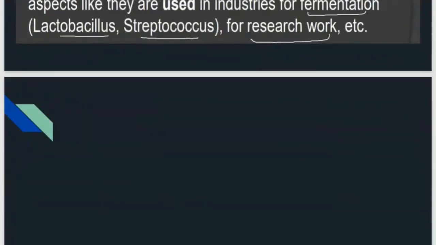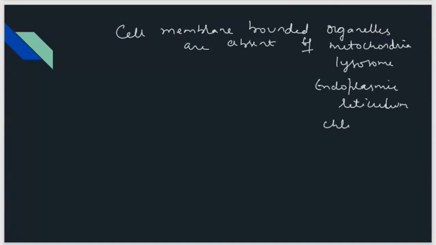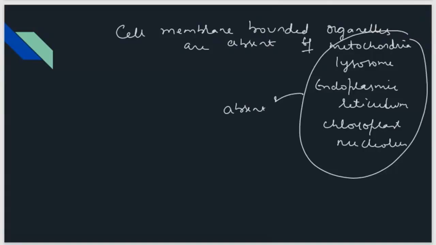So, what is actually there in prokaryotic cells? In prokaryotic cells, cell membrane bounded organelles are absent. Example, there will be no mitochondria, no lysosome, no endoplasmic reticulum. Then chloroplast, nucleolus, all these things are absent because they all contain cell membrane. So there is no cell membrane bounded organelle present in prokaryotic cells.